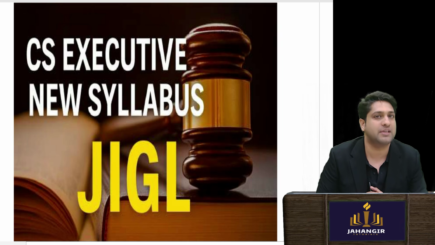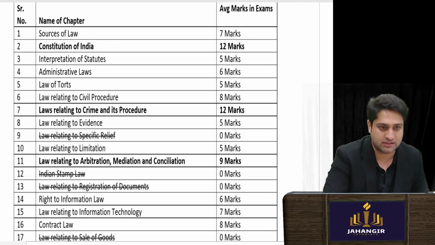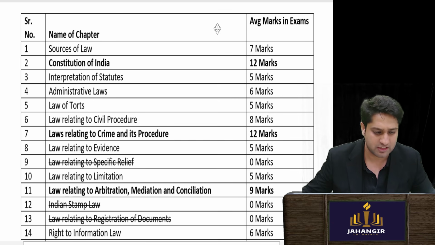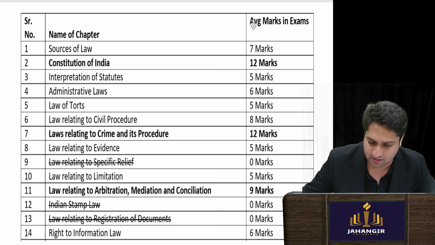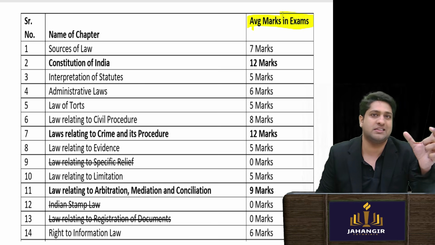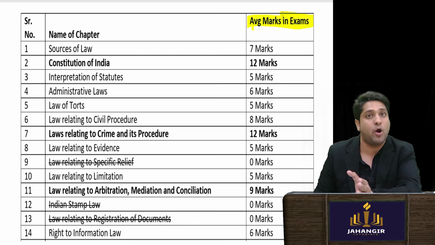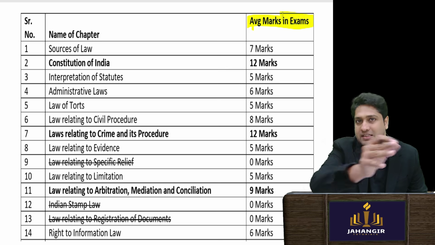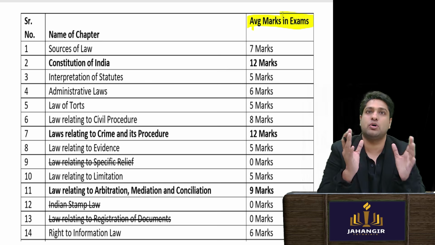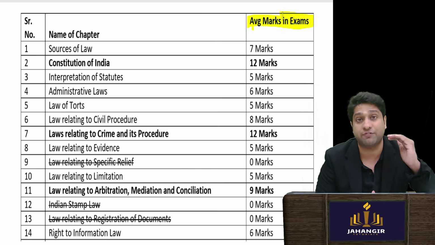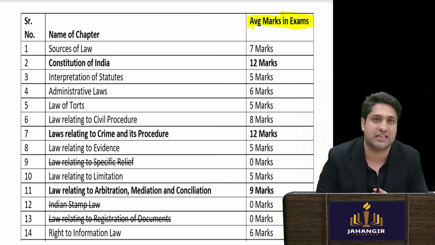Now the first subject that we will start with is GIGL. Some of its chapters have been removed, so we will see the chapter-wise weightage. I have calculated it out of 100 marks. So if a subject is 100 marks, you will see the weightage properly out of 100. If a subject has Part A 60 marks and Part B 40 marks, I have made it in a way that the proper 60 and 40 is reflected, to show the exact proportion asked in the exam.